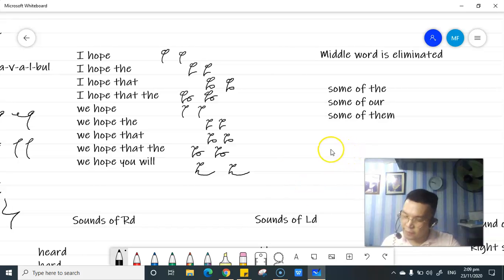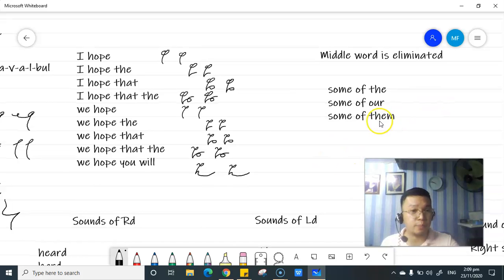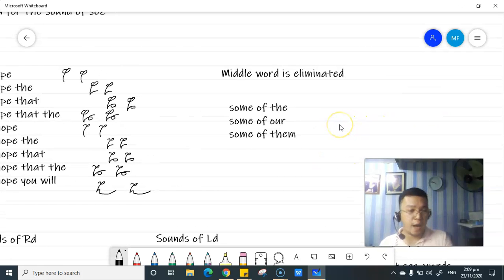Okay? We have this: the middle word is eliminated in the following phrases, the preposition of. So we have S-M for some of the, S-M and then R for some of our, S-M then them for some of them.